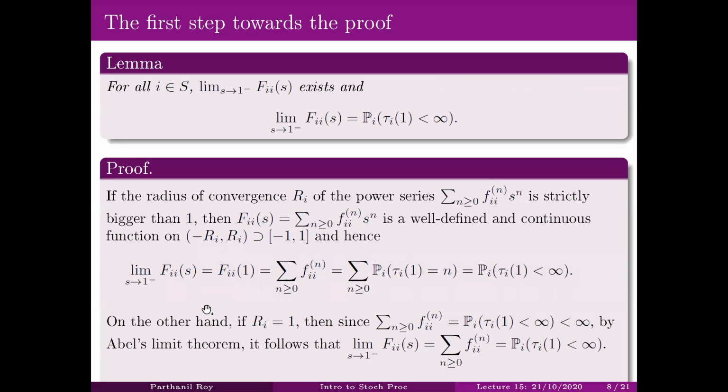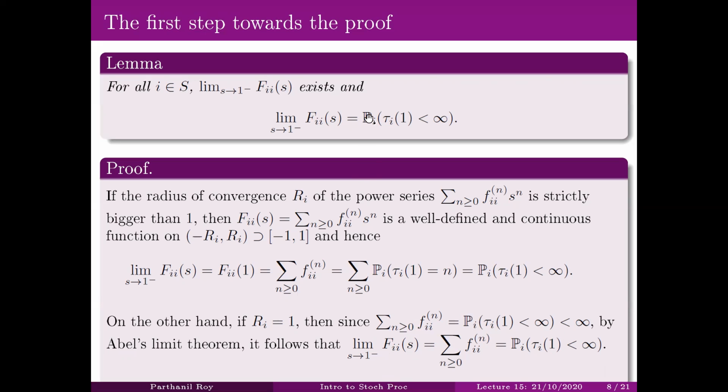On the other hand, if the radius of convergence equals 1, then since this sum is finite, so this sequence is summable, we'll be able to use Abel's limit theorem, the first part, which will tell you that f_ii(s), even though it's a power series on the open interval minus 1 to 1 only, you can take the limit as s goes to 1 from the left side, and this limit will equal this sum, which is finite, and which actually is equal to this probability.